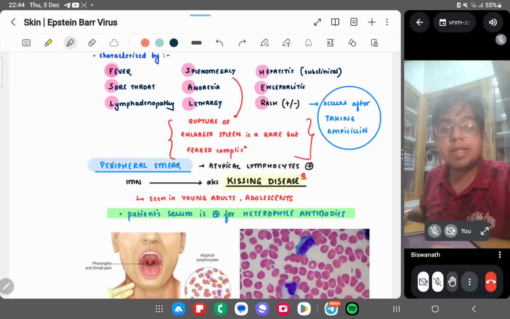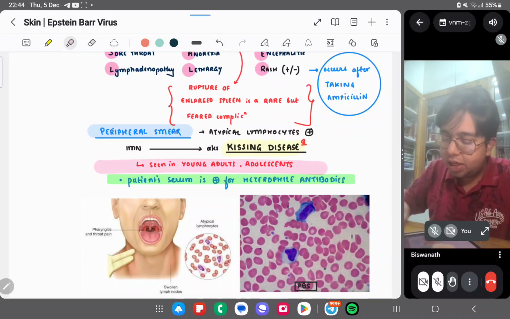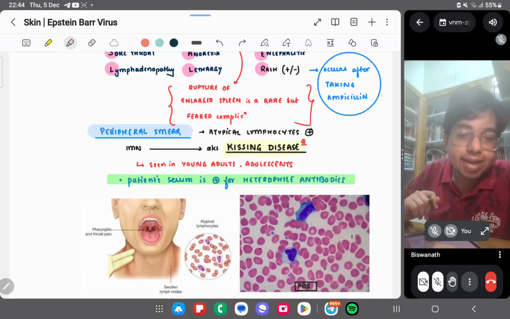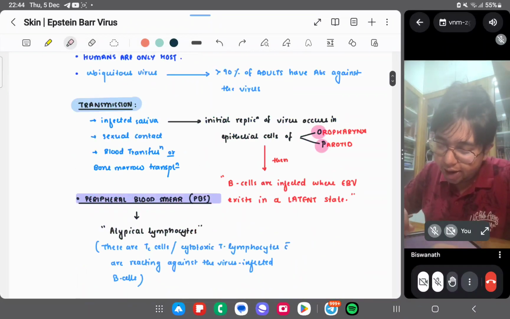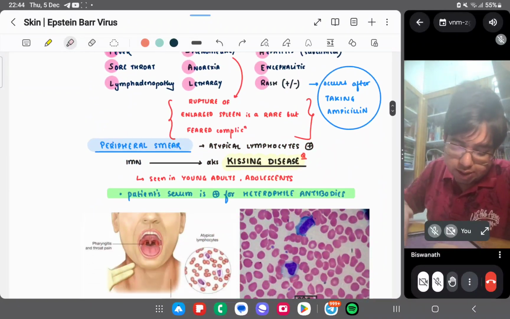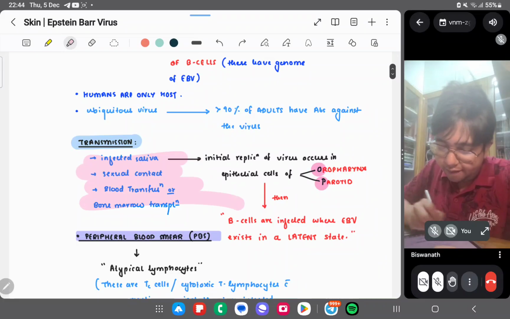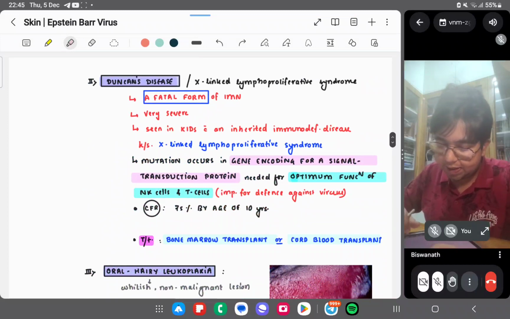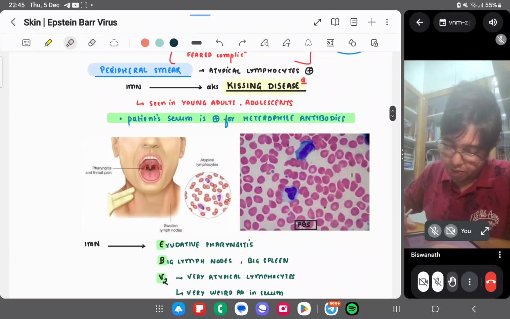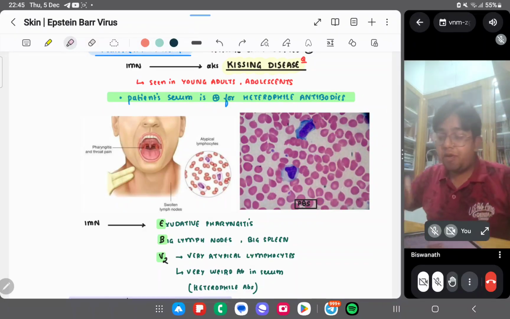Just remember that infectious mononucleosis is also called the kissing disease. Why kissing disease? Because it is seen in young adults and adolescents who tend to be involved in kissing activities. It is a saliva-transmitted infection. I told you that the virus is transmitted through saliva: infected saliva, sexual contact, blood transfusion, and so on. Due to this infected saliva transmission, it is called the kissing disease. The patient's serum is positive for heterophile antibody, so this person will give you a positive heterophile antibody test.